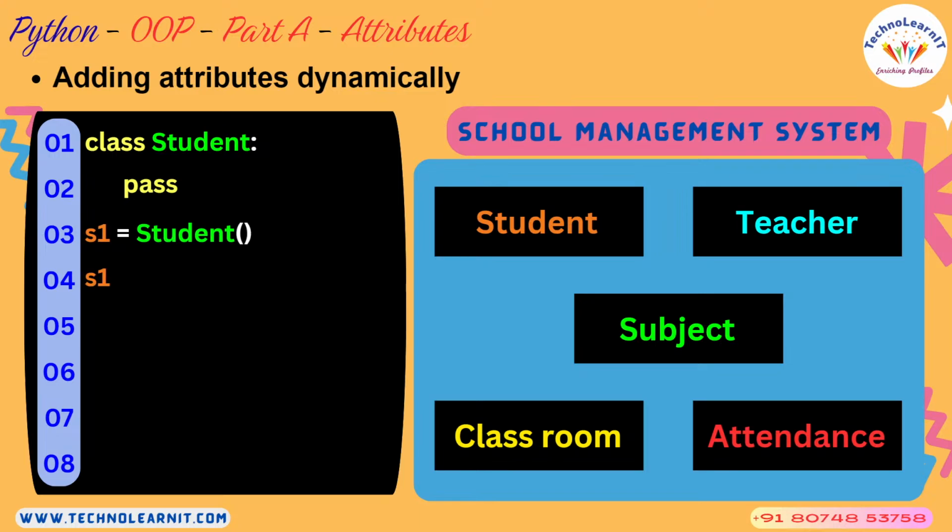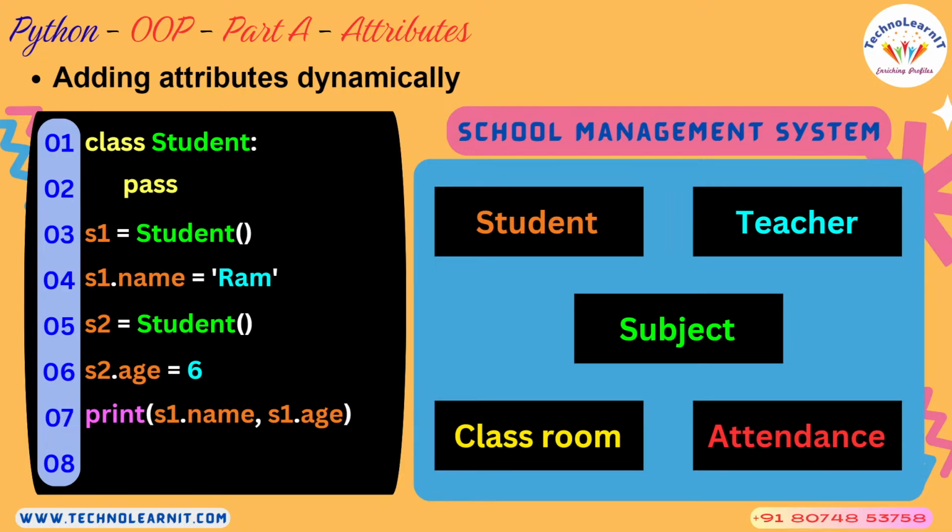Again, I have a class, but with nothing in it. Then I create an object of the same class and I have added name to that. That means I have added attribute name and the value of this attribute is RAM. I have created one more object S2 and I have added a dynamic attribute called age, and I have assigned the value 6 to that attribute.